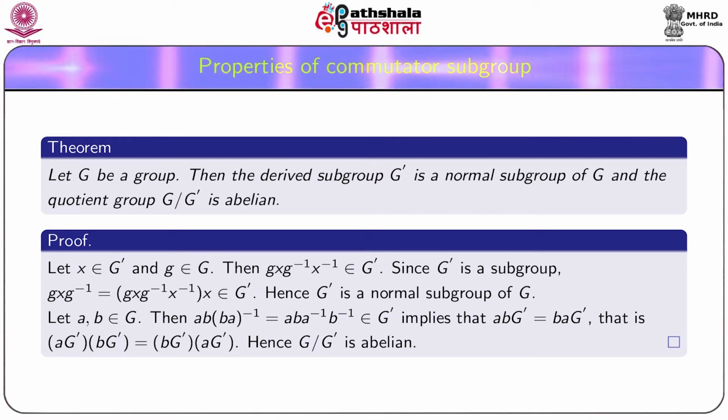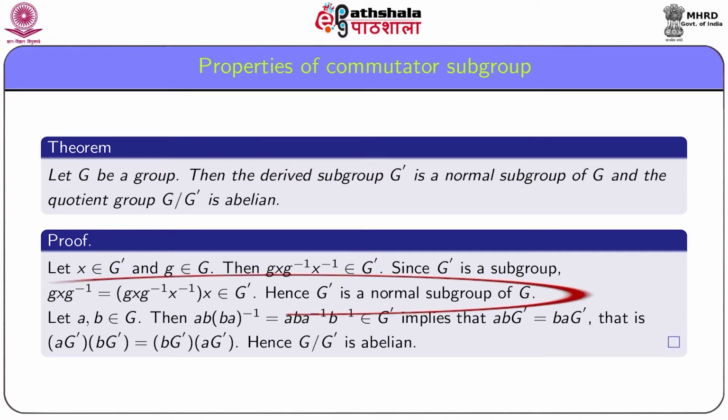Since x and g are two elements of G, g x g inverse x inverse belongs to G dashed, and since G dashed is a subgroup, g x g inverse x inverse times x belongs to G dashed. Thus, g x g inverse belongs to G dashed, and hence G dashed is a normal subgroup of G.